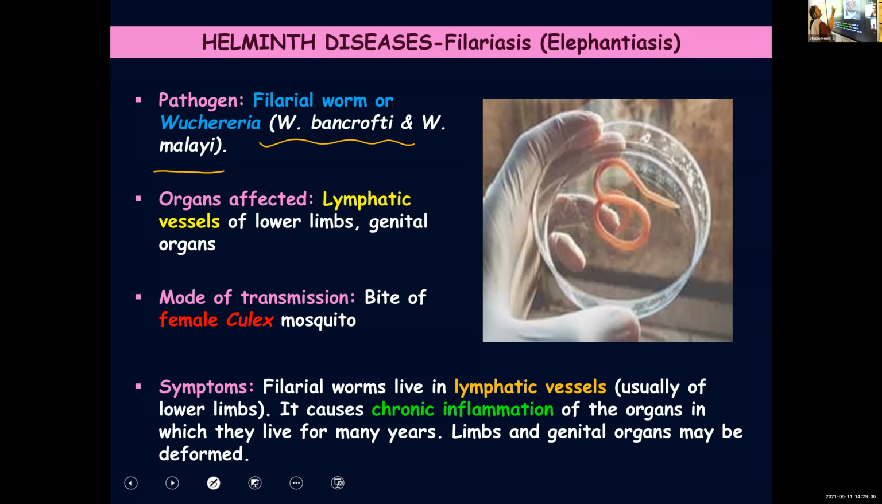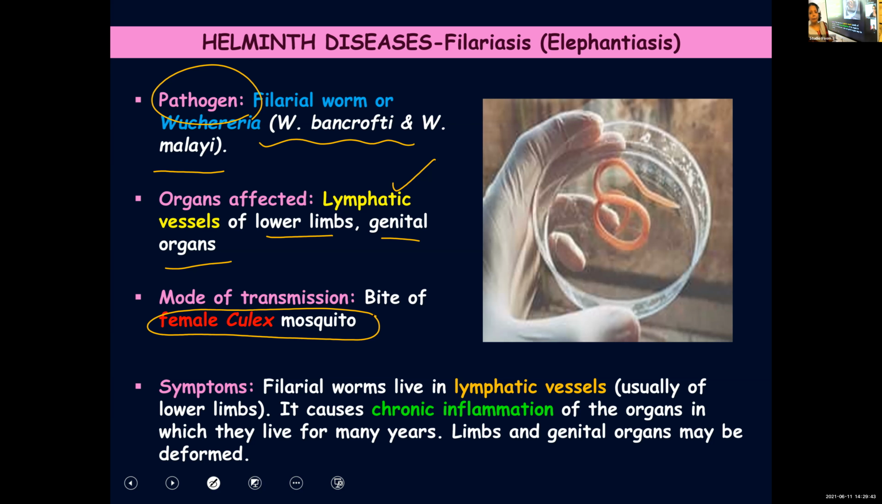And the different organs affected: mainly it's the lymphatic vessels of lower limbs and genital organs. Even though the causative organism is filarial worm, it is transmitted by the bite of the female Culex mosquito. And the symptoms: once we are affected by this disease, it will lead to chronic inflammation of the lymphatic vessels, because these worms are surviving in the lymphatic vessels. They will block the lymphatic vessels. The fluid gets accumulated there and can lead to swelling.